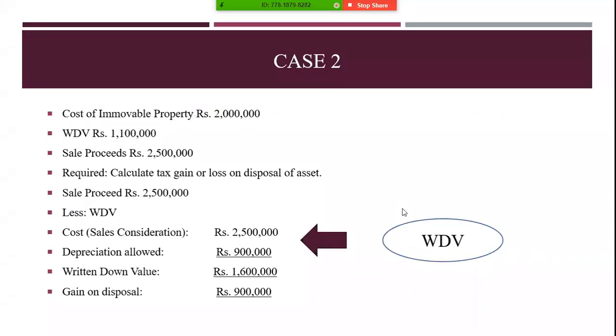Okay, so this is case number 2, where you can see the data given. The WDV is 1.1 million, sales proceeds is 2.5 million, and the cost is 2 million. So we have to calculate the gain or loss on disposal of the asset. Can anyone who hasn't answered yet tell me, we have taken WDV as we added cost and we deducted depreciation. Can anyone tell me why we have deducted depreciation allowed?